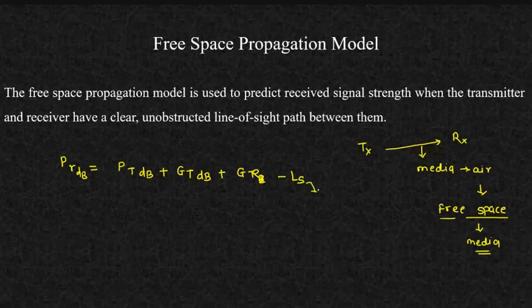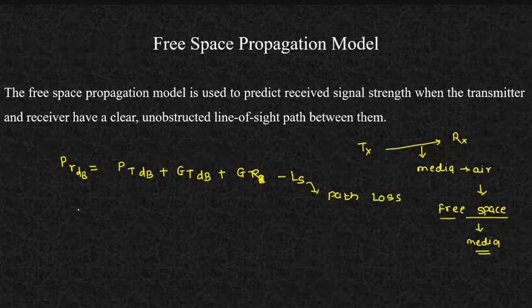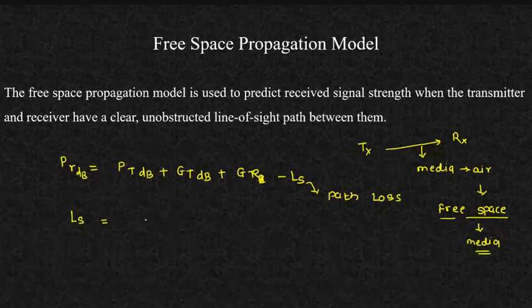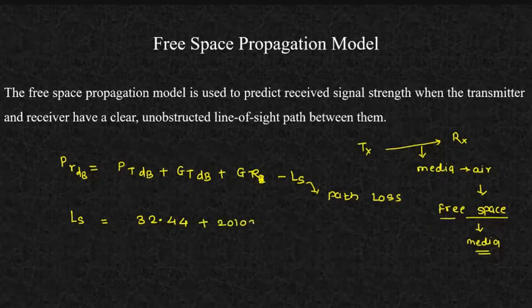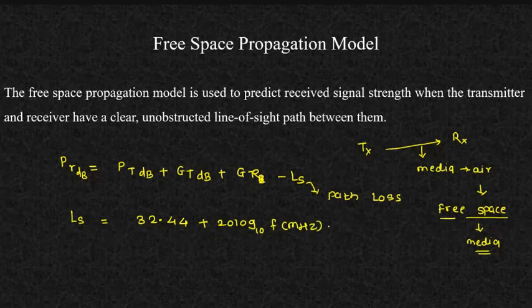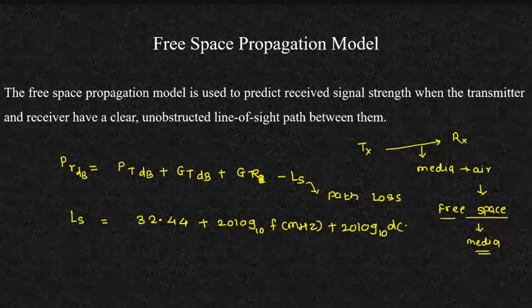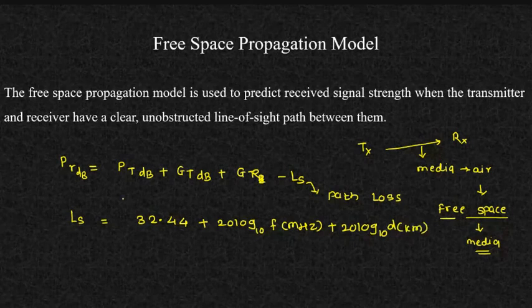This term indicates the path loss which we have already seen. So how are we going to define this path loss? This is 32.44 plus 20 log to the base 10 of your frequency, which must be in megahertz, plus 20 log to the base 10 of your distance, which must be in kilometers. This is something which we have seen.